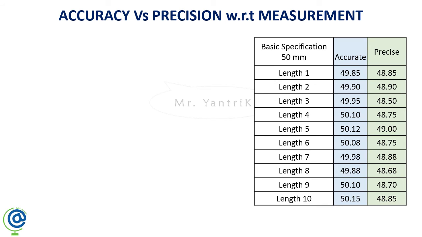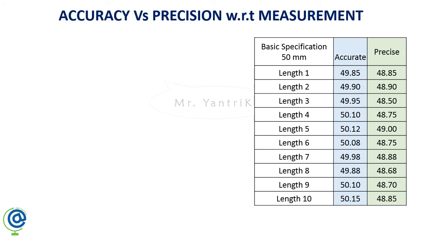Value is, or at least only one value is near to that of 50 mm. So every value is below 49 only, and it is somehow far from your 50 mm. So you can say that 48 point somethings, the green color ones, are precise but not accurate.